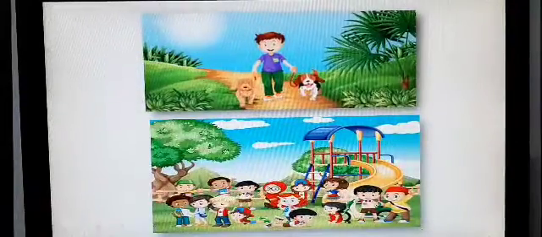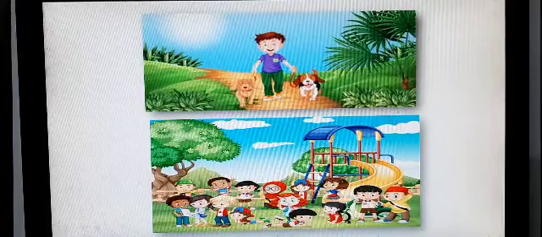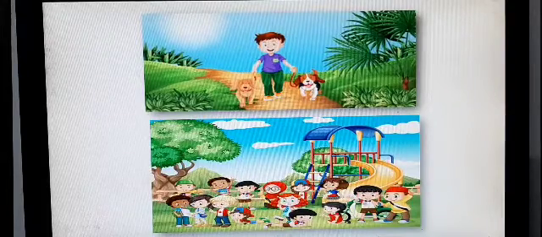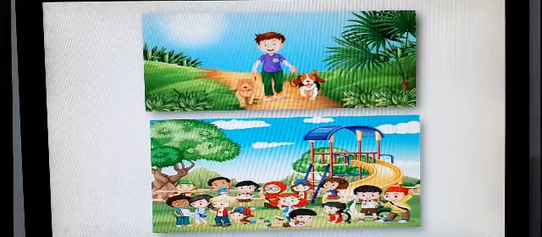Now I would like to draw your attention again to the first picture, that the actions, as you can see, children are doing something, one is reading and the other is writing. The being means the status, the state of a person. As you can see in the picture, a boy is walking and some children are in the park.